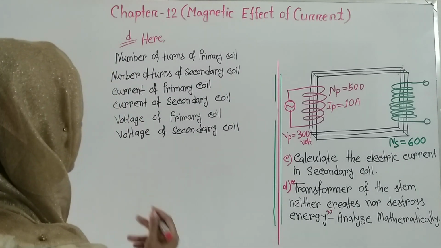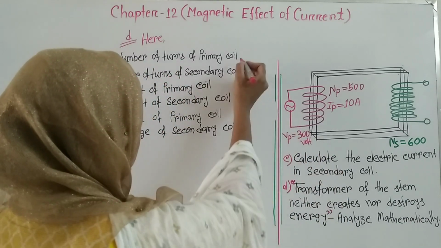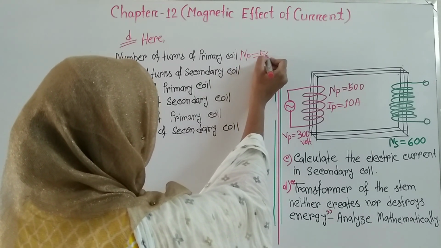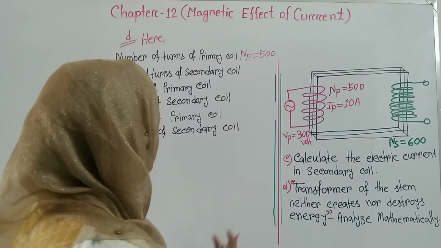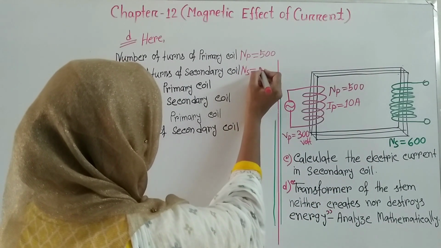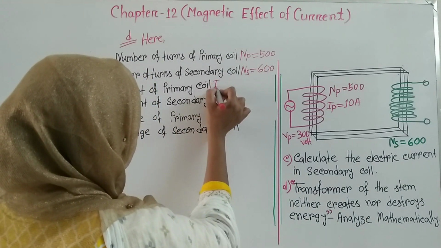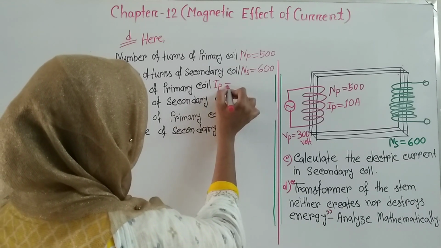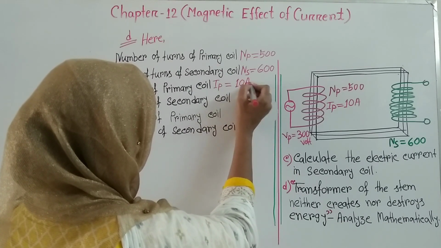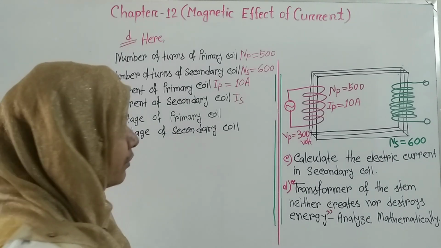Firstly, here given informations for question D are number of turns of primary coil, that is Np, Np is equal to 500. Now number of turns of secondary coil or Ns, Ns is given here 600. Current of primary coil, that is Ip, the value of Ip is given here 10 ampere. Now the current of secondary coil, the value of Is.